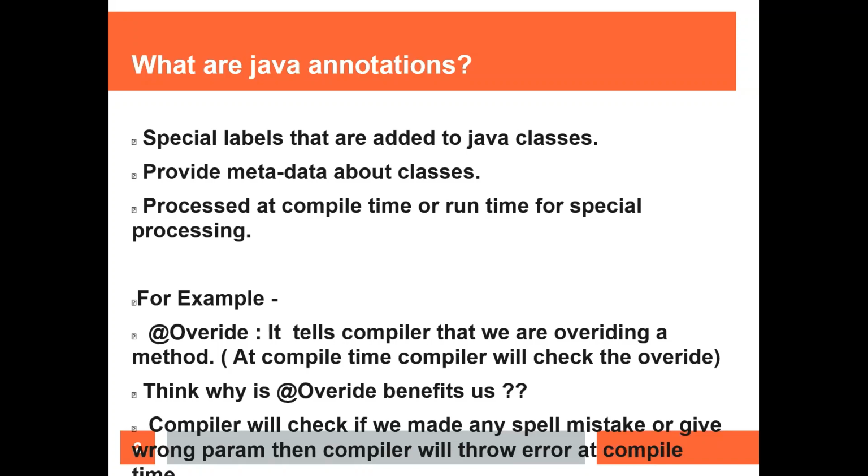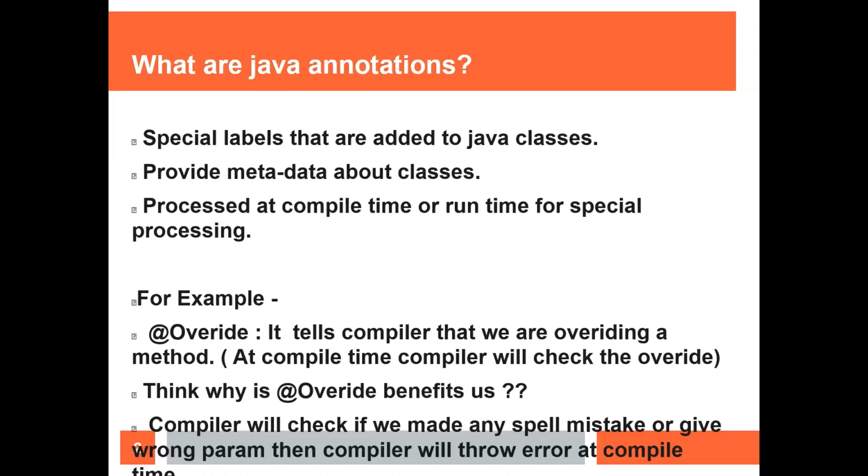If we have written @Override on any method, then the compiler will check whether that method is present in its parent or not. Because sometimes, if we don't write @Override and our base class has a method like the default play method, and in the child class we are overriding it, we misspell that method with some extra letter or spelling mistake. Then the compiler will not throw an error because it is not a syntax issue. So in big classes, it is recommended to use @Override.